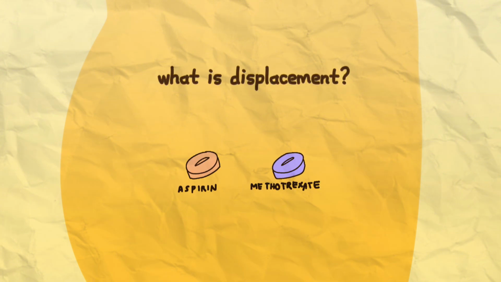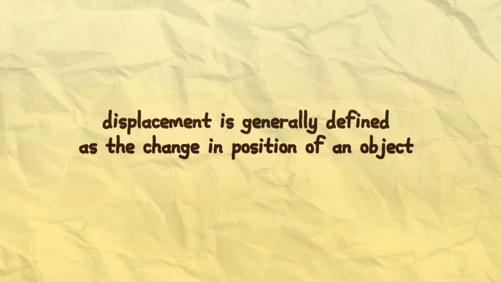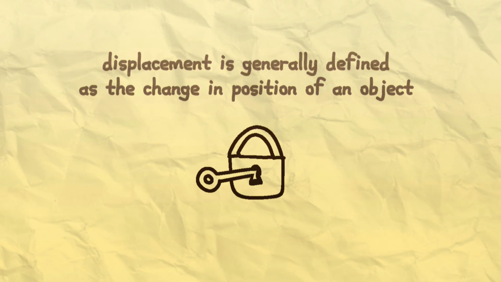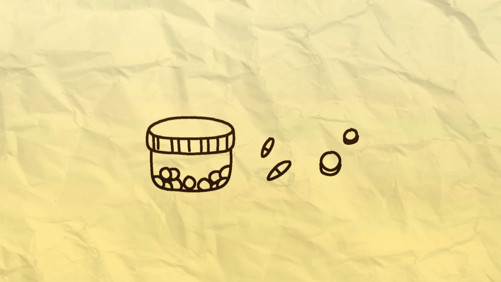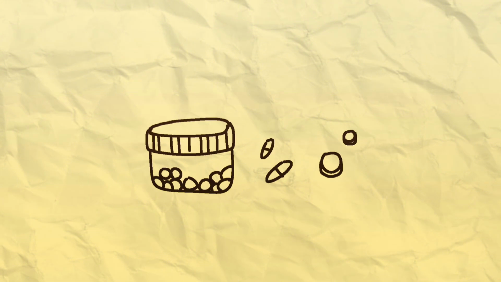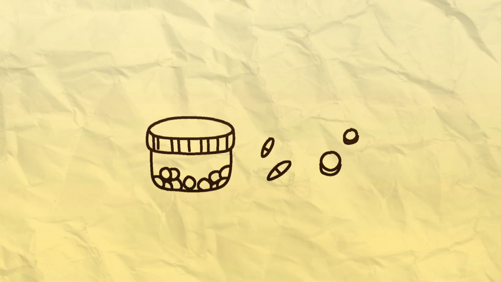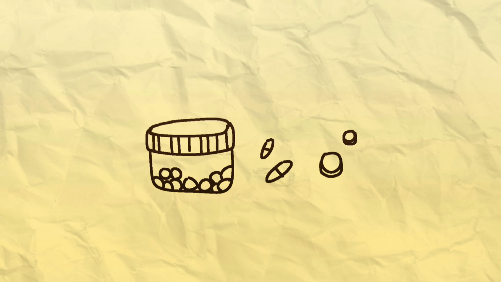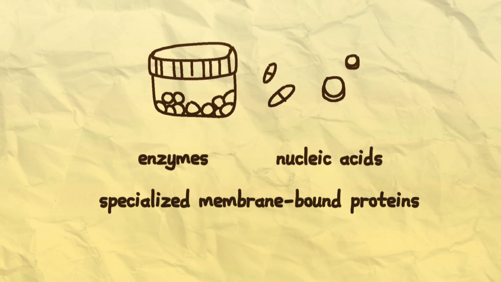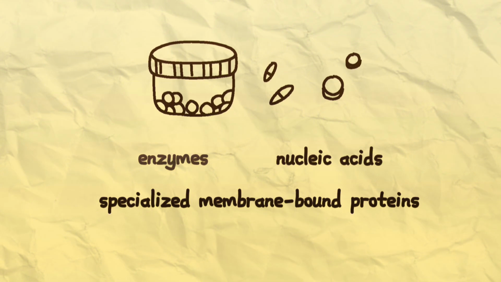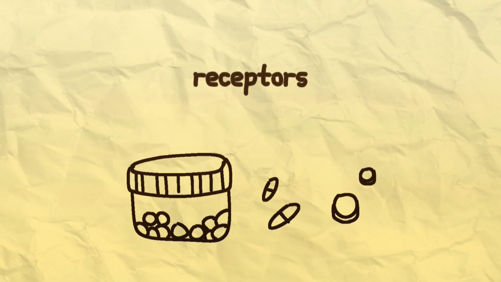What is displacement? Displacement is generally defined as the change in position of an object, like this key and lock. Removing the key from the lock is an act of displacement of the key, which directly affects the use of the lock. This concept can be applied in medications as well. When a drug is displaced, its effects will change. Drugs need to be attached to these tiny molecules, which can be enzymes, nucleic acids, or specialized membrane-bound proteins, in order to exert their effects, called the receptors.